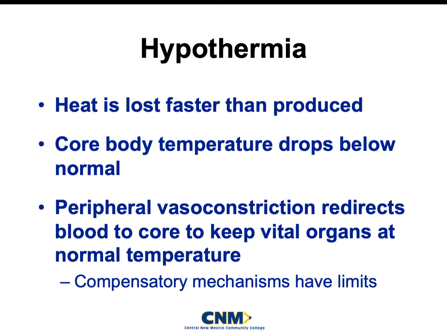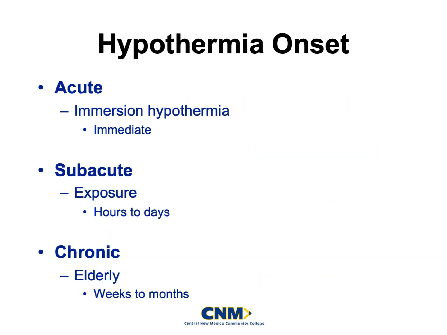And because of this, your peripherals, all your vasculature in your peripherals, so your hands and your feet, start to vasoconstrict. They start to redirect that blood to the core in order to keep the organs functioning and keep the big three perfusing, which is respiratory, cardiac, and neuro. It can only do so much, though. Okay, the body can only compensate so much, and when it stops compensating, this is usually when people die from hypothermia.